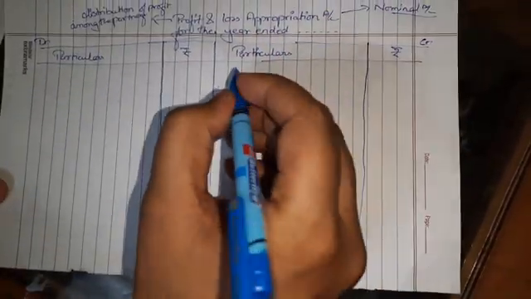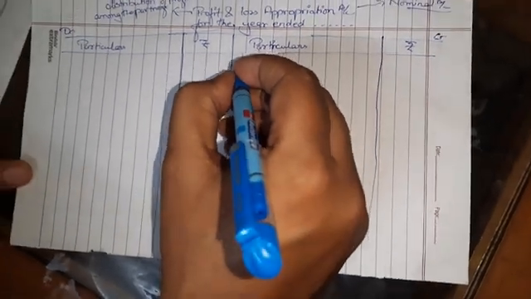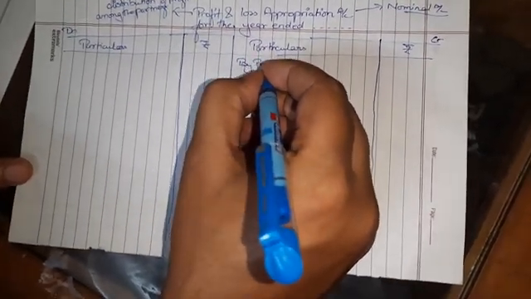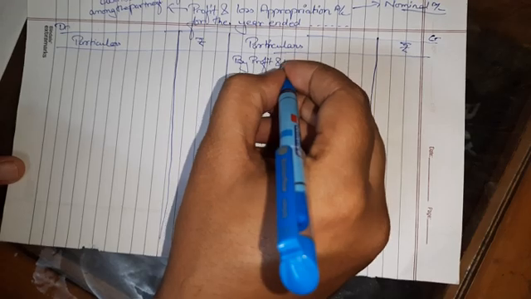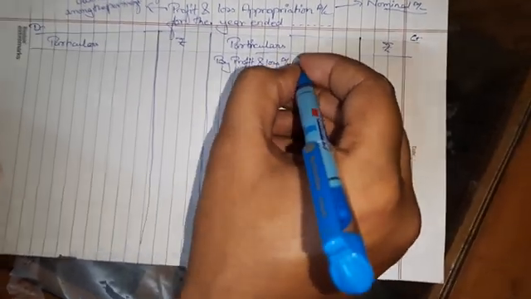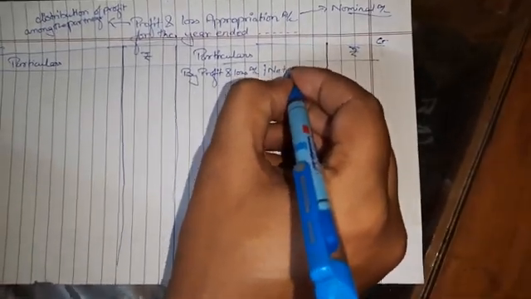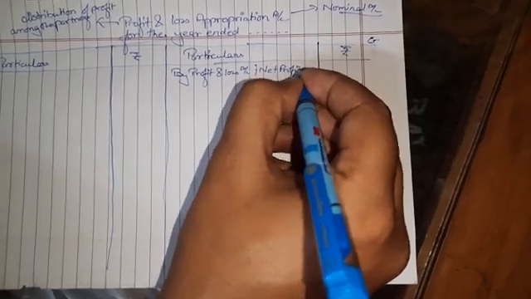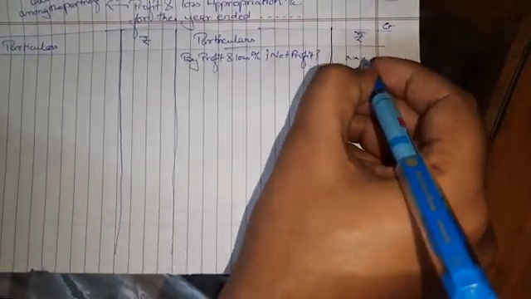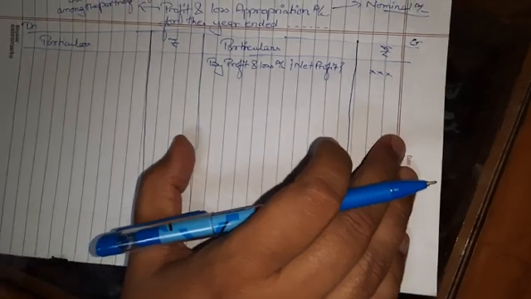Now let us imagine there are two partners, A and B. In the profit and loss account, whatever profit has been earned in the form of net profit will be transferred to the profit and loss appropriation account, and we'll write it as 'By profit and loss account', that is the net profit, on the credit side.